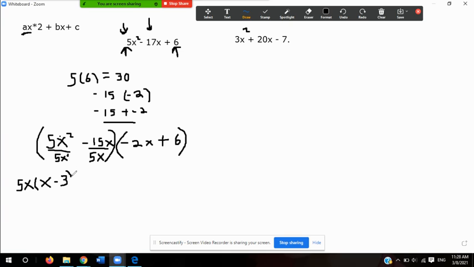And I'm done with the first part, but now I have to do the same thing here. So if I look at negative 2 and 6, I think of a number that divides by negative 2 that also divides by 6, and that number is actually negative 2. So that means that negative 2 is going to be the common factor. And why do I include the minus sign? Technically, it's 2, but because one number is negative and the other number is positive, that's why I say negative 2. So let me go ahead and just write that down.